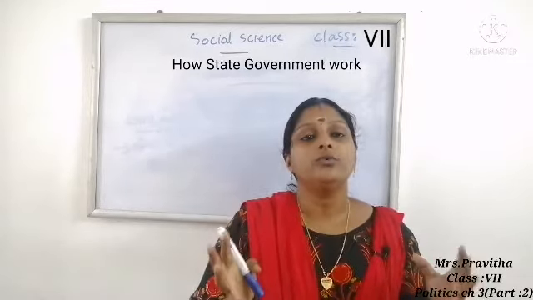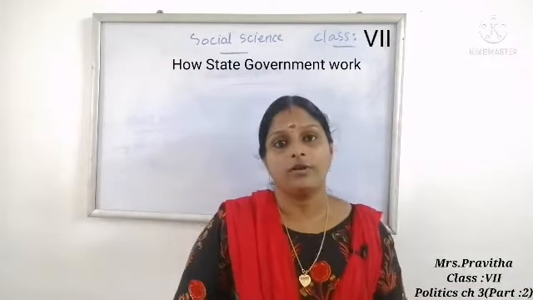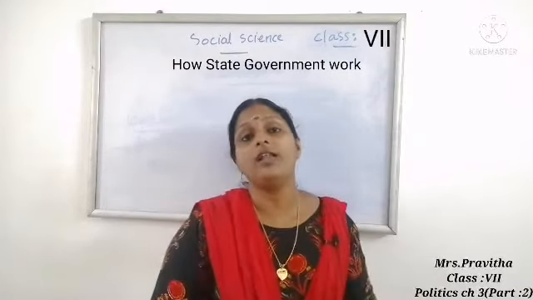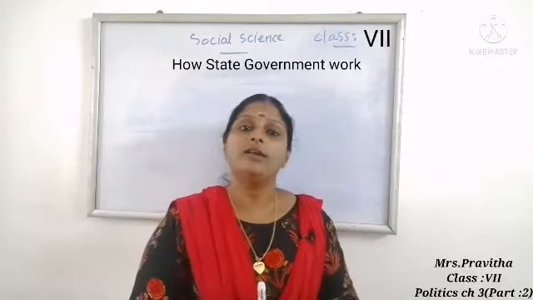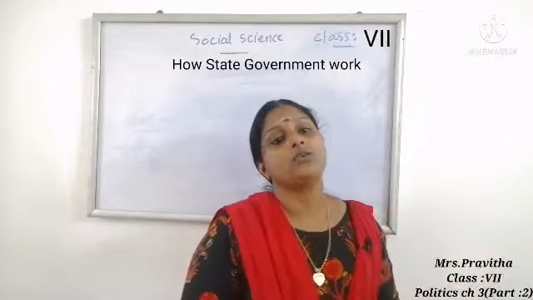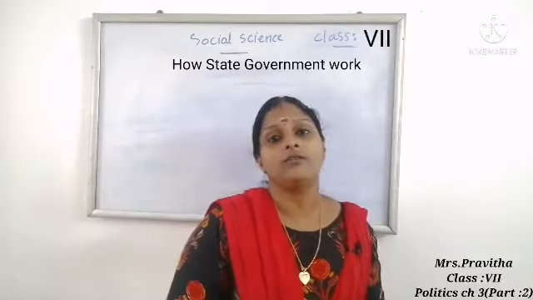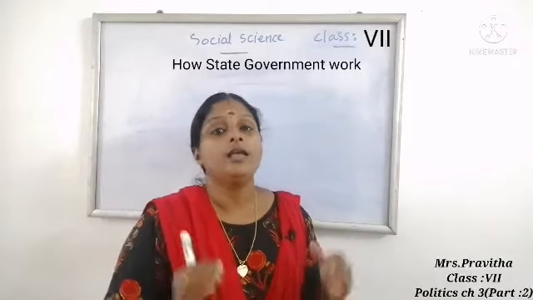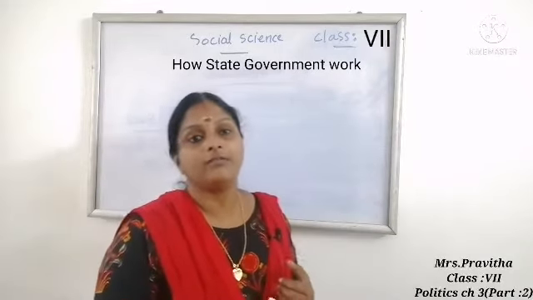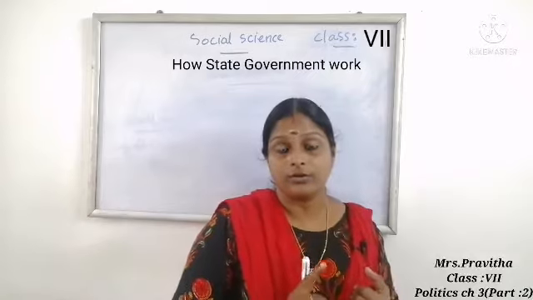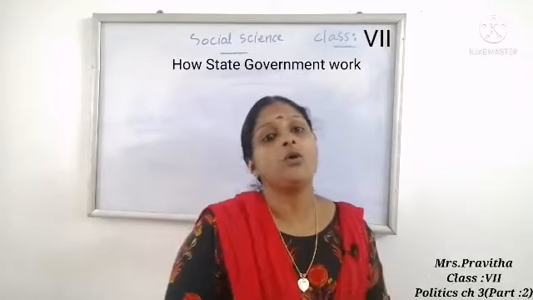So in all these 28 states we have a state government, we have a union government, a government at the national level, and in each state we have a state-level government, and we have a local-level government. These are the three levels of government in India, and the citizens of India elect them. Every government is elected by the citizens of India. We elect our representatives at the parliamentary level, the state legislative assembly and local bodies.